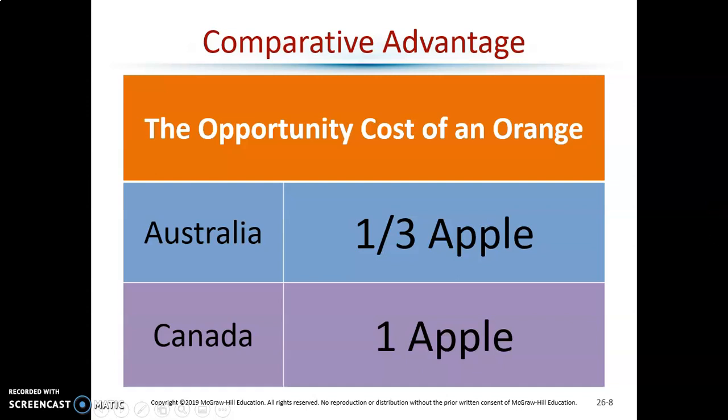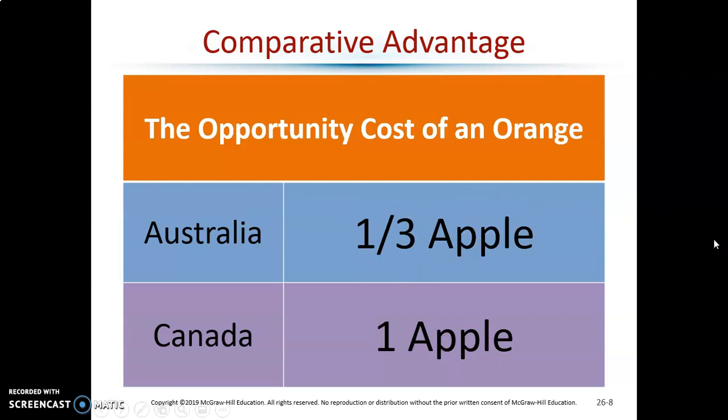So the story so far, if you ever watched the old Rocky and Bullwinkle show. Anyway, Canada has the absolute advantage in everything, apples and oranges. Canada can make more of both than Australia. But we figured out that Australia has a comparative advantage in making apples, and only apples. Canada has a comparative advantage in making oranges. Or, I'm sorry, Australia has the comparative advantage in making oranges because it costs fewer apples.